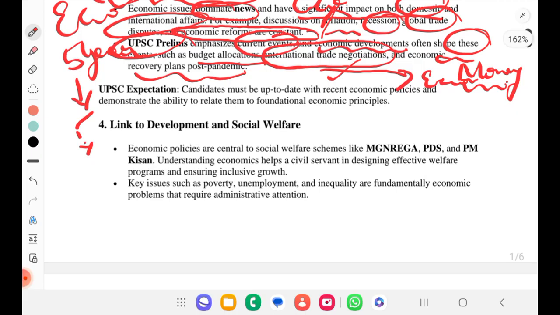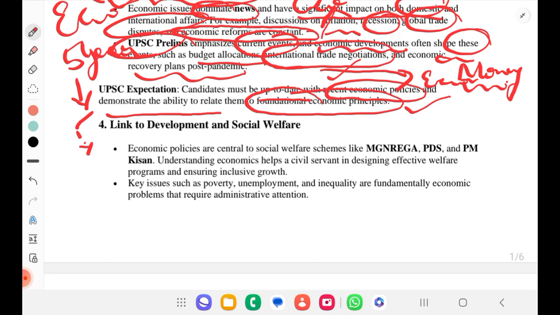Candidate must be up to date with recent economic policies and demonstrate the ability to relate them with foundational economic principles. That is what UPSC expects. You should know the basics of economy and you should build on top of it based on current events. That is the expectation of UPSC.